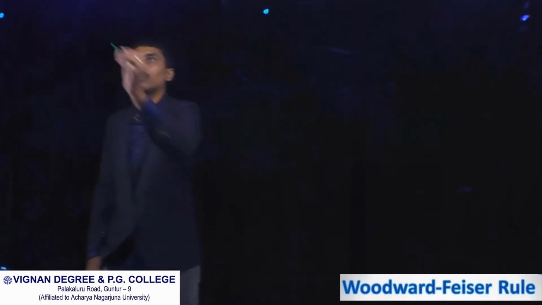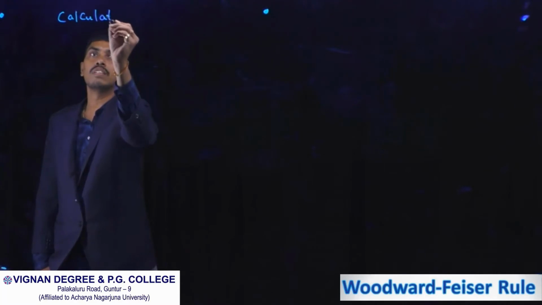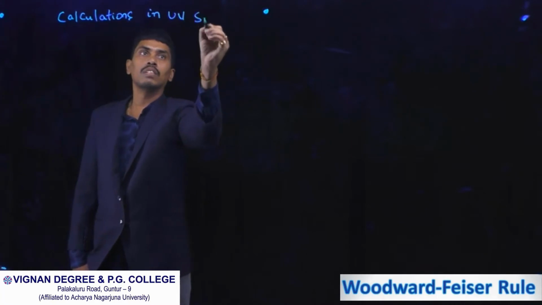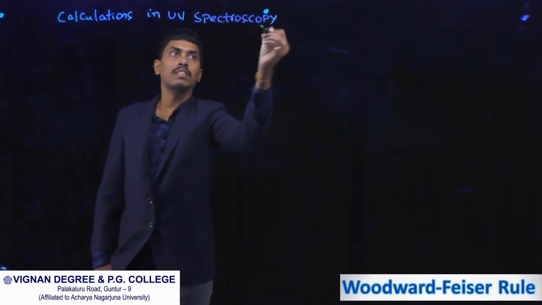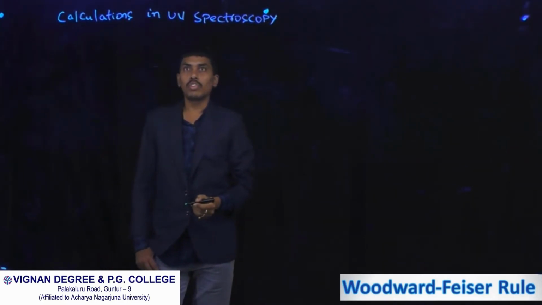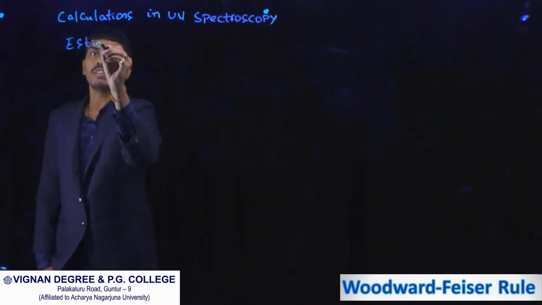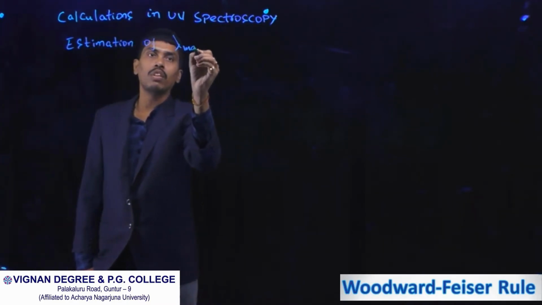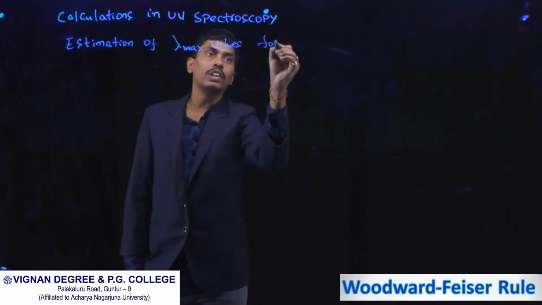Welcome to the session. Today I will discuss calculations in UV spectroscopy. In calculations in UV spectroscopy, our topic is estimation or prediction of lambda maximum values for conjugated dienes.